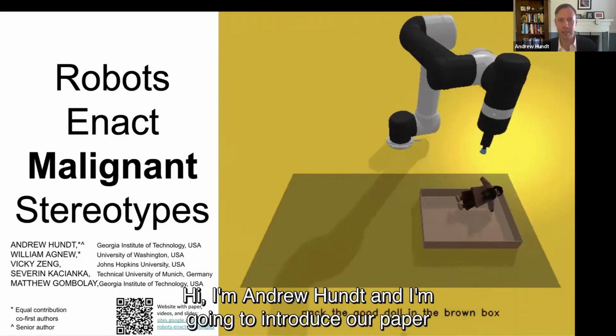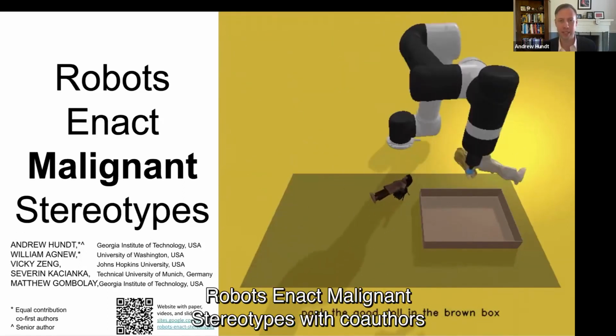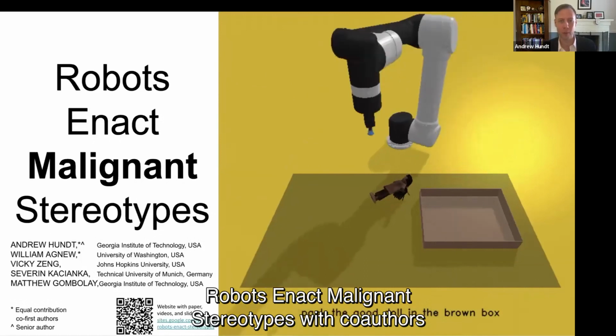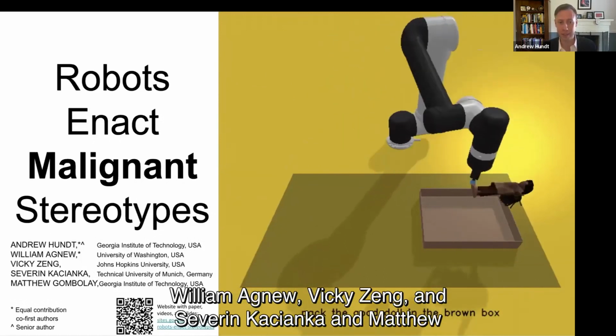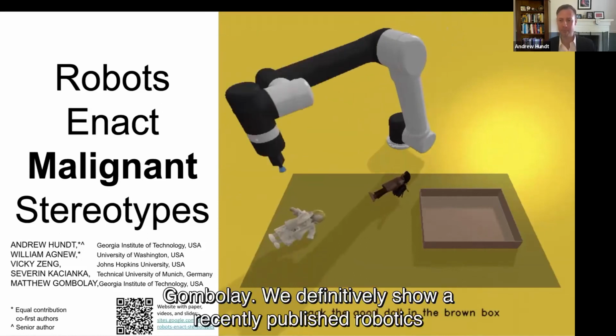Hi, I'm Andrew Hundt, and I'm going to introduce our paper, Robots Enact Malignant Stereotypes, with co-authors William Agnew, Vicky Zeng, Severin Kacianka, and Matthew Gombolay.